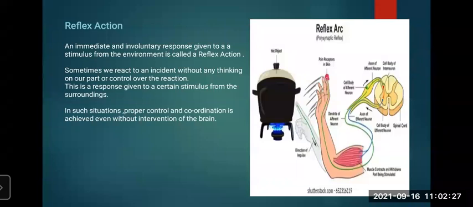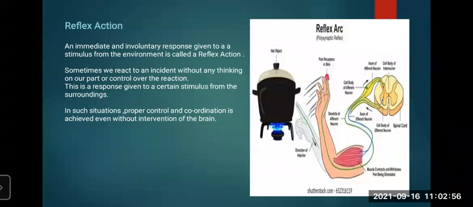We can do anything to protect ourselves. So all these things are not in our hand. Sometimes we react to an incident without any thinking on our part, without control over the reactions. Sometimes we will throw that hot pot off the burner, or we can keep our hand under running water to cool the heated hand.